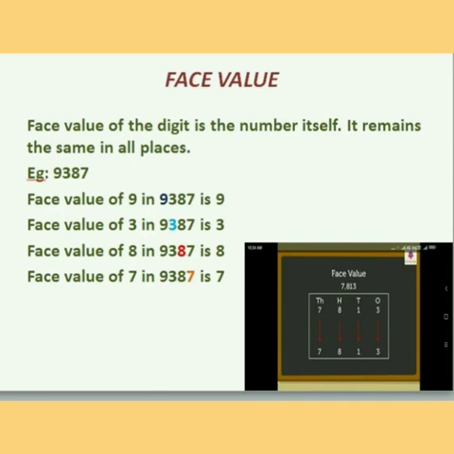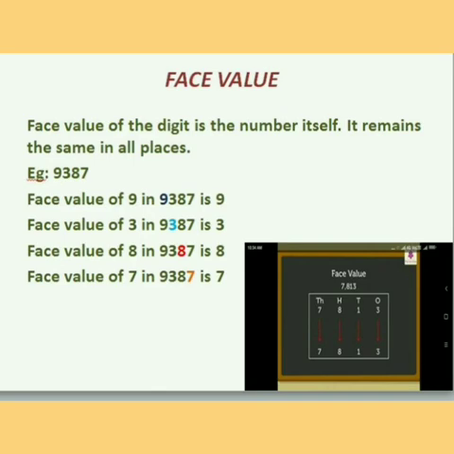So, 7 is arranged in ones place, 8 is in tens place, 3 is in hundreds place, and 9 is in thousands place. So the face value of 9 is 9, and 3 is 3, and 8 is 8, and 7 is 7.